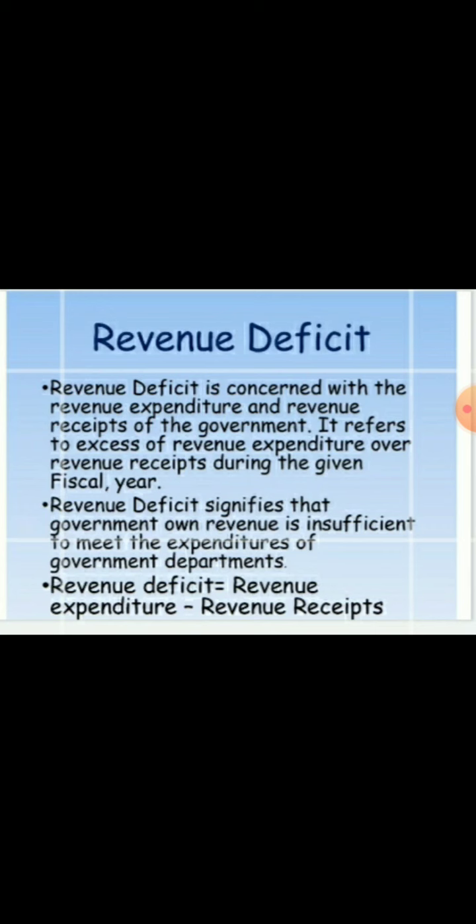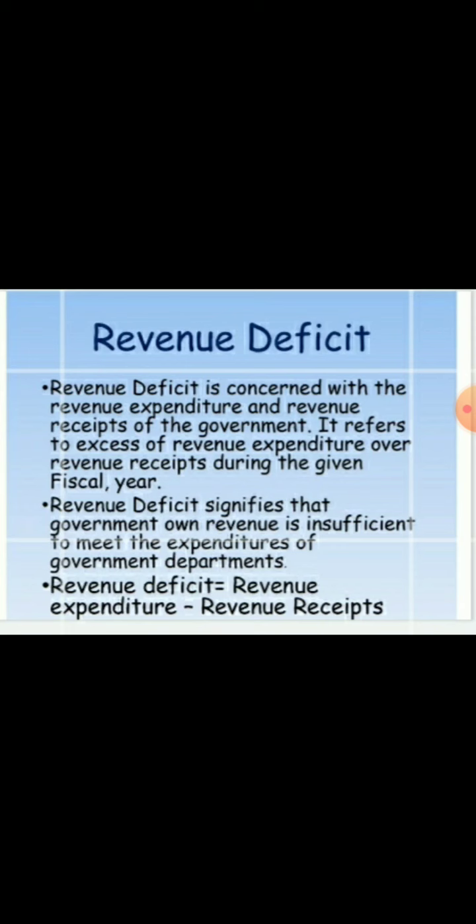For the growth of the economy, we must try to control revenue deficit. In this regard, an important objective of fiscal policy should be to ensure a surplus in the revenue budget so that the government also contributes to raising the rate of saving in the economy. To sum up, we conclude the following implications. First, revenue deficit shows the government's revenue earnings are inefficient to meet the normal functioning of the government, and revenue deficit implies a higher repayment burden in the future and leads to an inflationary situation in the economy.